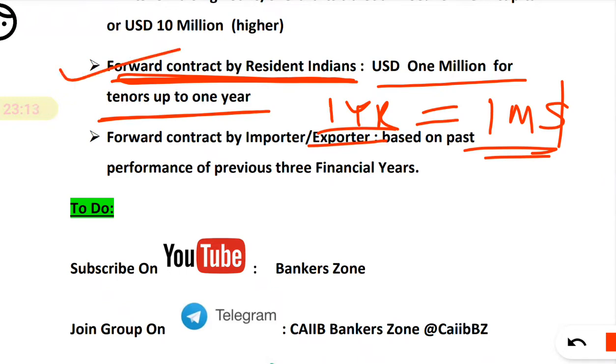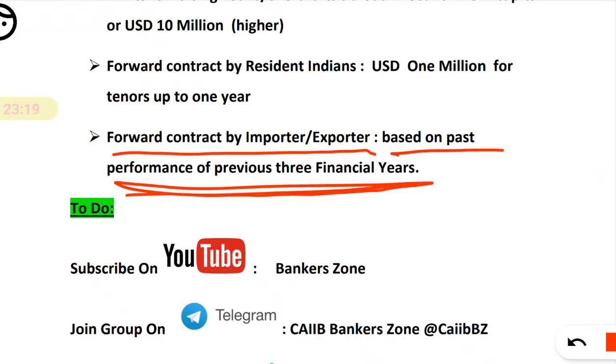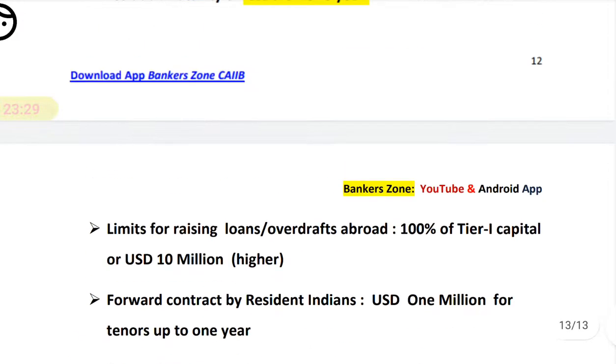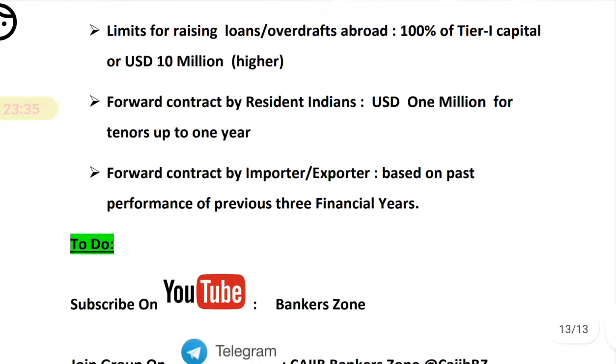And forward contract by importers and exporters is based on past performance of the previous 3 financial years. So how can we entertain the exporter or importer? Based on their performance in the previous 3 financial years. There are also some other important guidelines you can find in the book, but the major important ones I found, I have quoted for you.